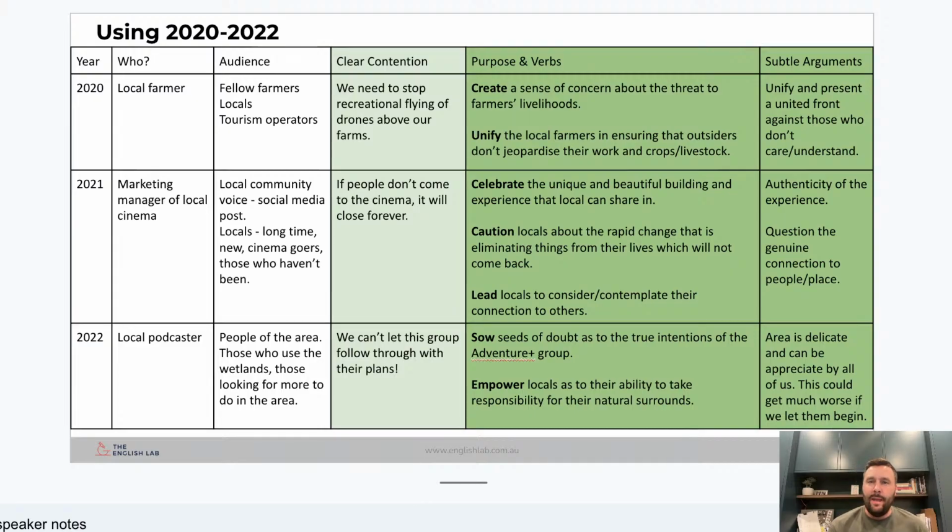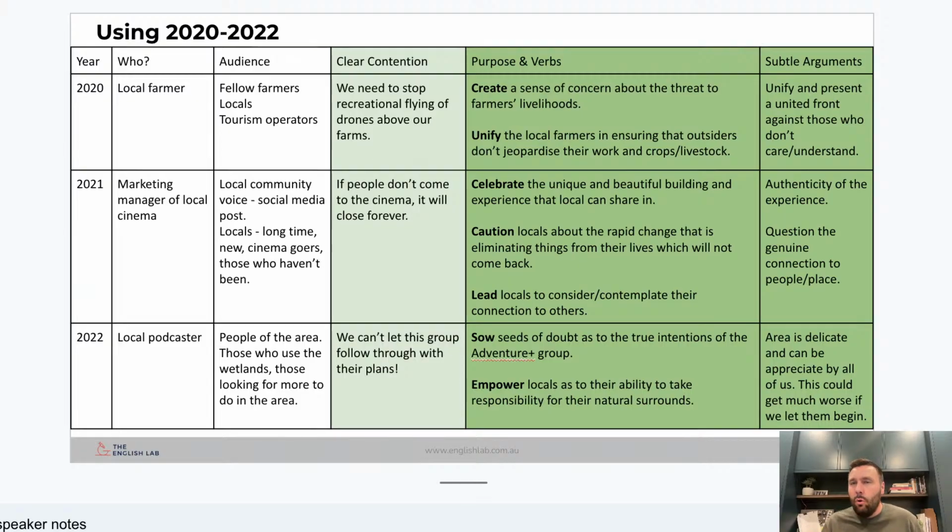They weren't just talking about the contention, they were talking about the purpose. What was she looking to do to that audience with the way that she was writing to them? As you can see there, I've emboldened 3 verbs, particularly the first 2. What she was looking to do was to celebrate the unique, beautiful building. All right, she's looking to celebrate with the locals, saying, how lucky are we that we've got this beautiful cinema, this beautiful theatre that we can all come to and enjoy.